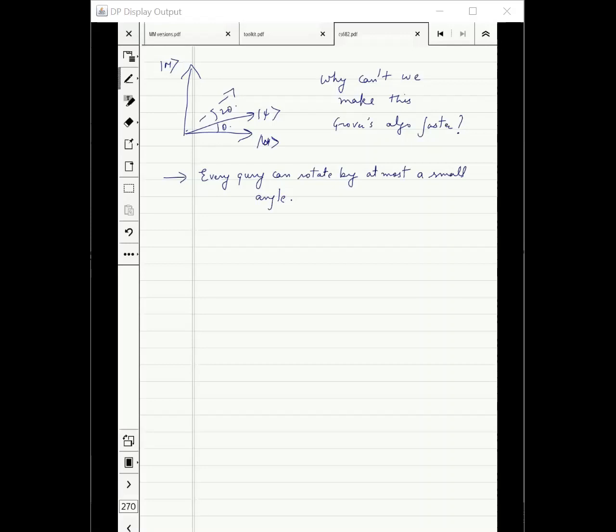There might be some reason why this angle could be higher. There could be another possible point. Why are we always taking this approach that we are just rotating by an angle and taking a measurement? There could be a different way of thinking about the problem also.